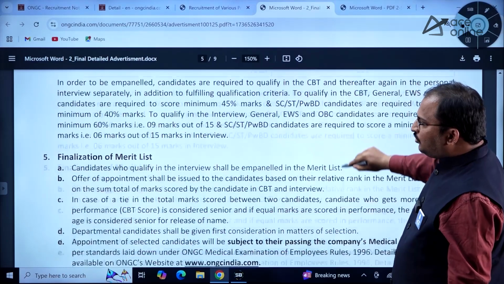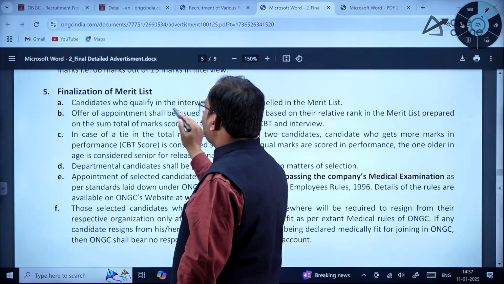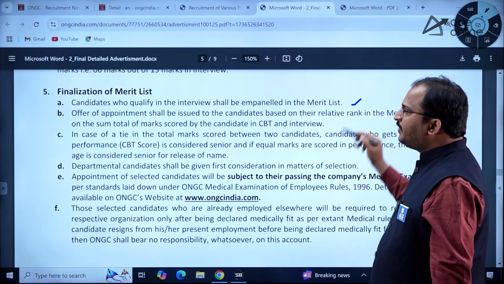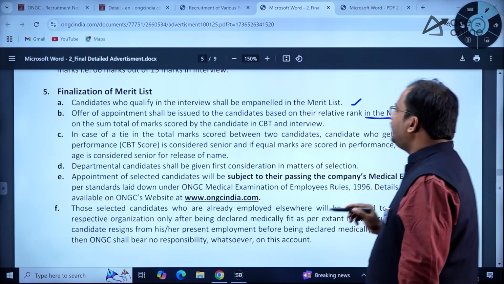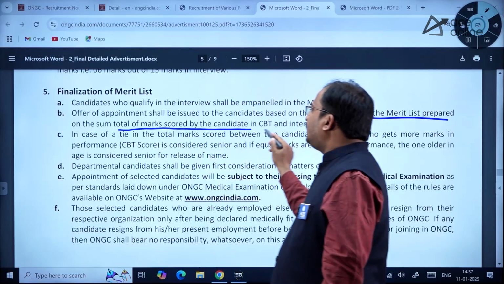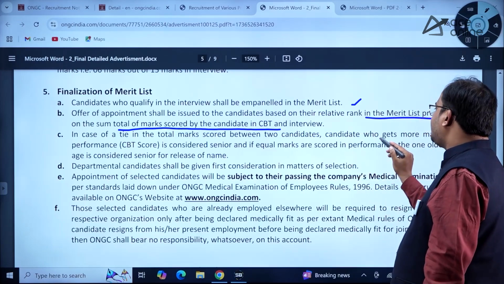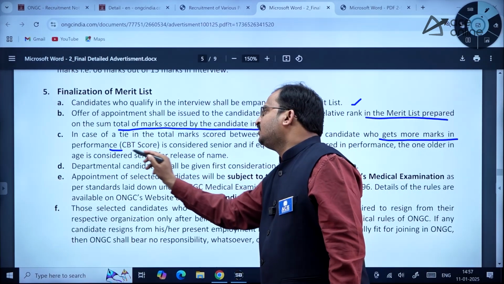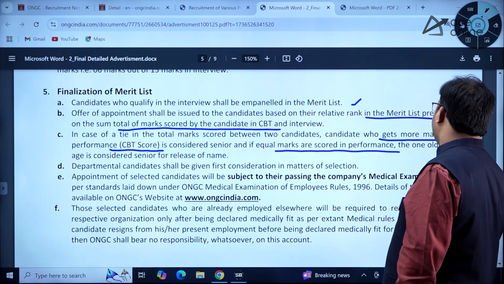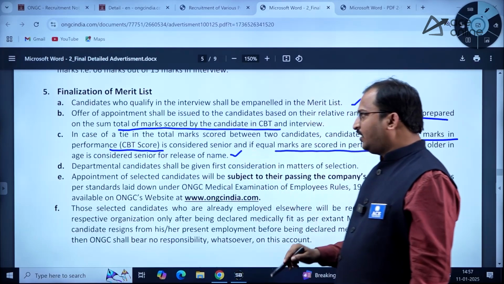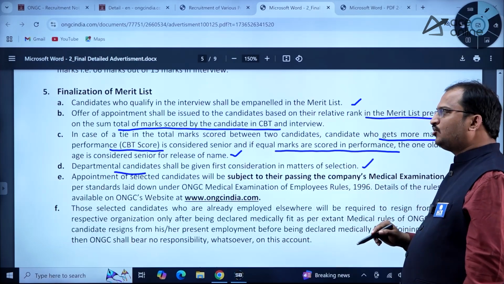Then coming to the finalization of the merit list. Candidates who qualify in the interview shall be empaneled in the merit list. The offer of appointment shall be issued to the candidates based on their relative rank in the merit list, prepared on the sum total of marks scored by the candidates in CBT and interview. In case of a tie in the total marks between two candidates, the candidate who gets more marks in the CBT is considered senior, and if equal marks are scored, the one older in age is considered senior. Departmental candidates shall be given first consideration in matters of selection.